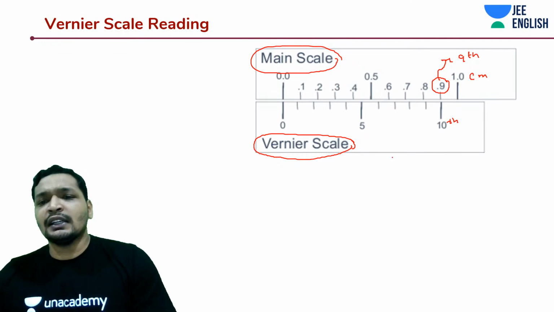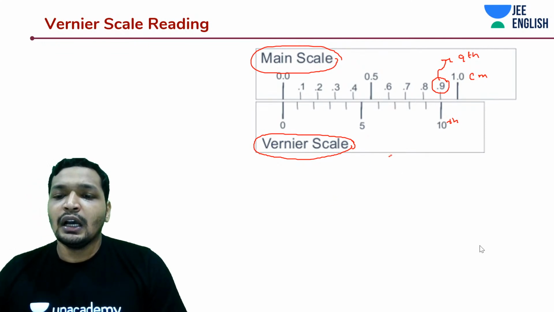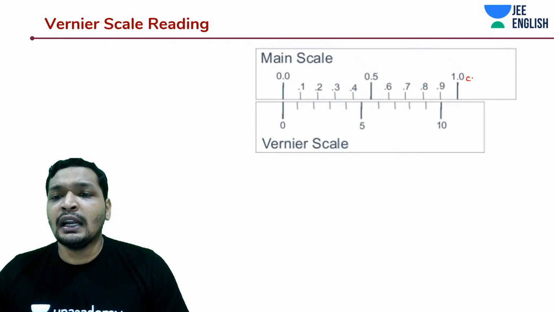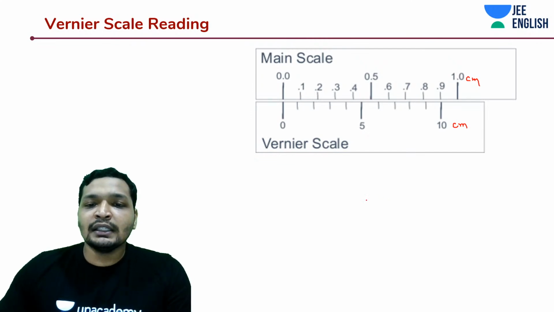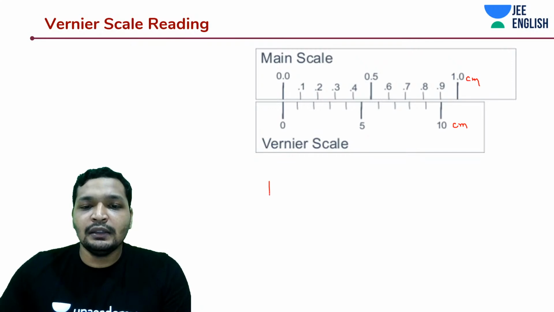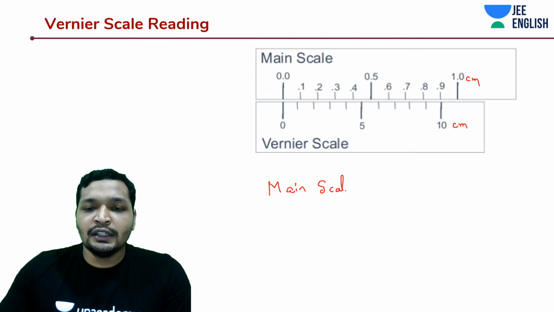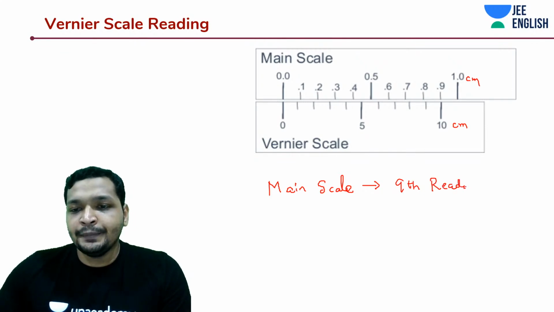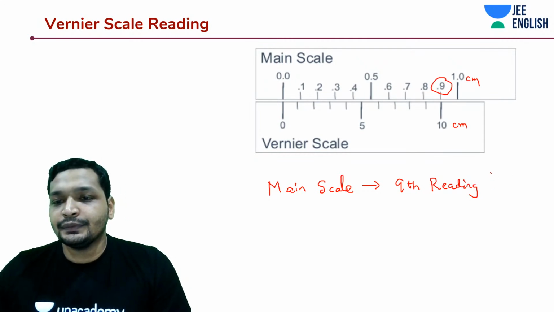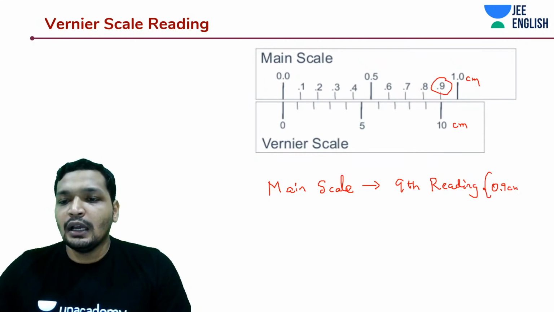So first of all, let's understand, if this was, let's say, 1 centimeter, and your 10 divisions of Vernier scale, equally divided, can measure up to the 9th reading. So the 9th reading is going to be the 9th reading of the main scale. So your main scale is one thing and the other one is your Vernier scale. Let's say your main scale's 9th reading is going to be 0.9, as you can see over here. It's going to be 0.9 centimeters, right?